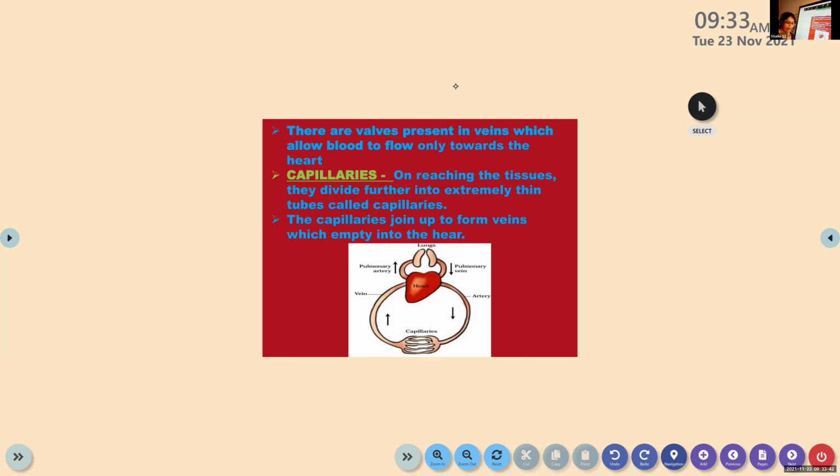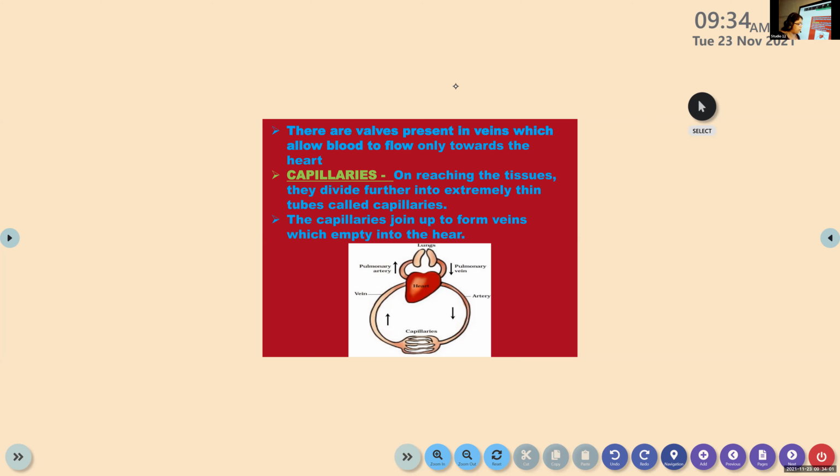I repeat once again. During respiration time, when you breathe in, oxygen will enter through the lungs and then reach the pulmonary vein. From the pulmonary vein, it goes to the heart. From the heart, it goes to the artery.